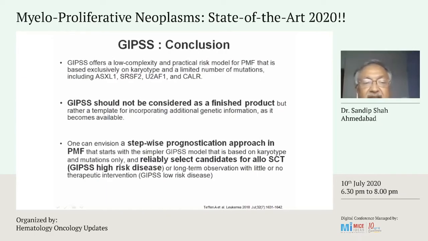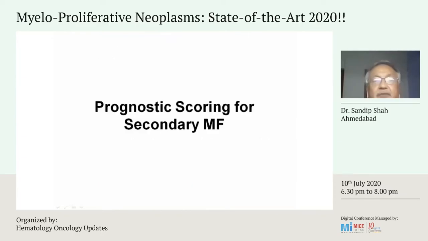One can envision a stepwise prognostication approach in PMF. They start with the simple GIPSS model that is based on karyotype and mutation only, and you can reliably select candidates for allogeneic transplant on the basis of this GIPSS classification or model. Particularly high-risk disease patients can be submitted for transplantation.